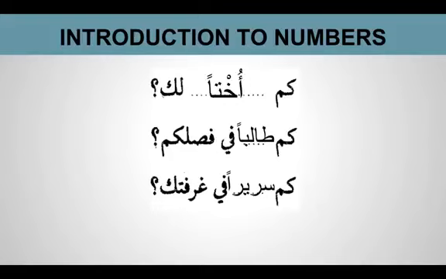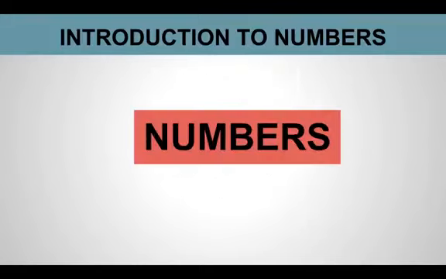So we know the singular and duals. Coming to numbers now. We're going to learn today how the numbers are said and how the numbers are used in a sentence in Arabic. As we know, it's quite different, the concepts and how things come together in Arabic. The same will apply to numbers as well. So we will see there's a lot of things going on in numbers. So first of all, let's see how the numbers are said.